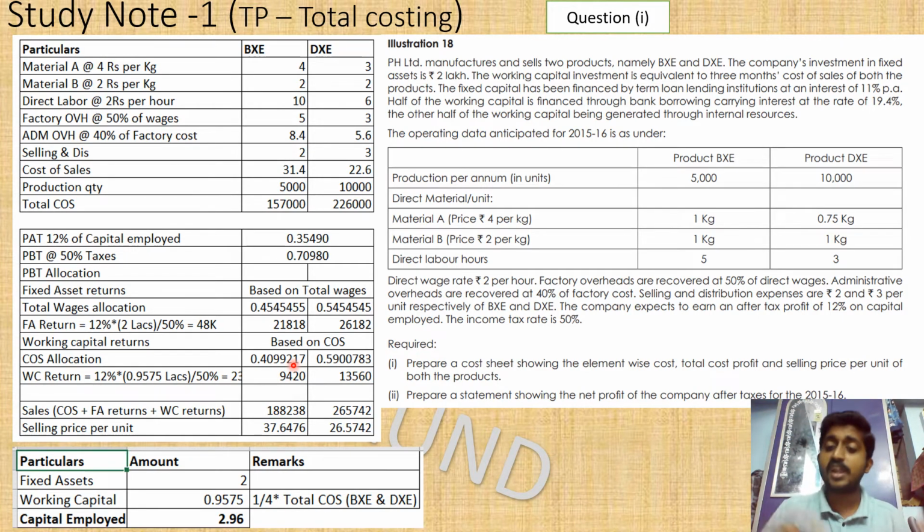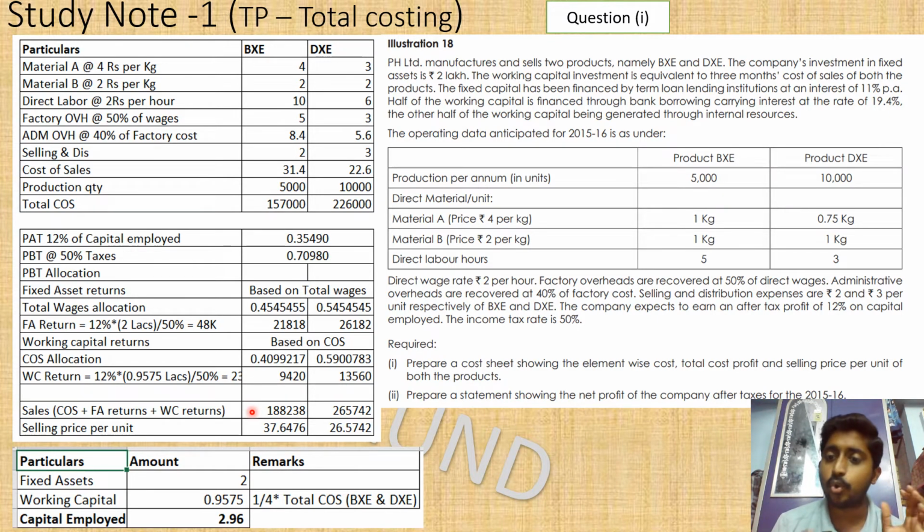So we have the profit required from working capital and the profit required from fixed assets, which we have already calculated. We have the cost of sales. So cost plus profit is going to come to the selling price level. Now we are going to find the total sales, which is nothing but the cost of sales, 1,57,000 and 2,26,000, plus the fixed assets return, 21,000 and 26,000, plus the working capital return, 9,420 and 13,560.